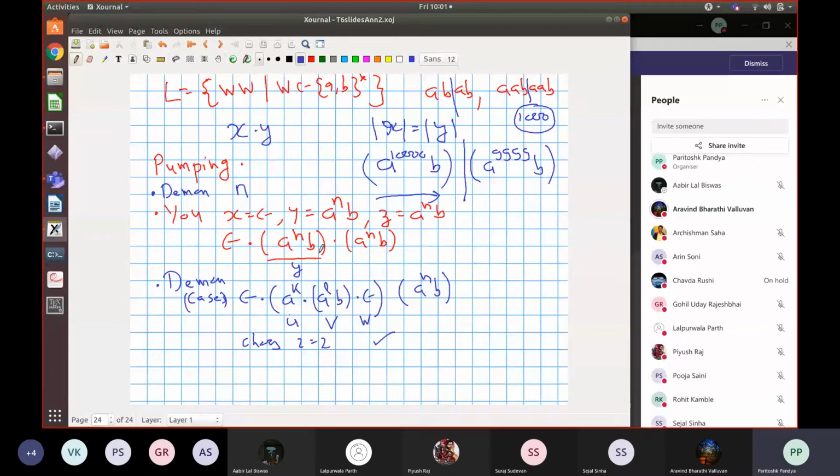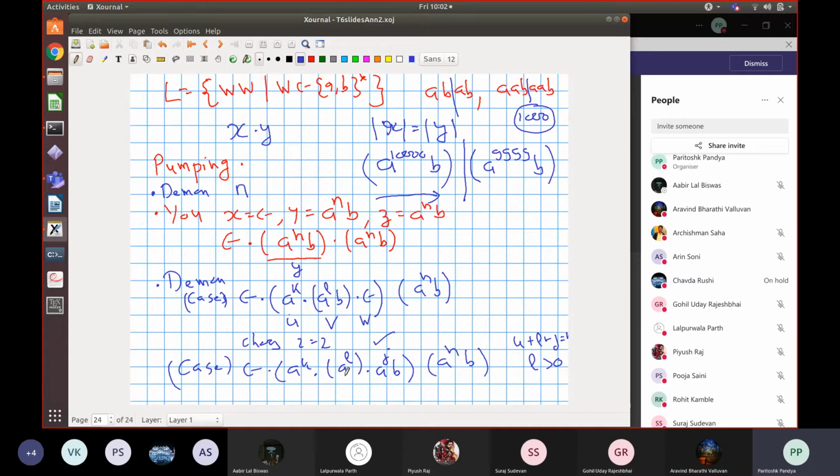But this is not the only way of breaking this string, right? There is another case, no? Where you'll have B as part of W and only A in the V part. Yes, exactly. So you break this into a raised to k, then this part is a raised to L, and then the remaining part is a raised to J. I'll put this as J. Sorry, the indices are going wrong. Followed by B, right? And then this is followed by a raised to n B, where k plus L plus J is equal to n, and L is greater than 0.